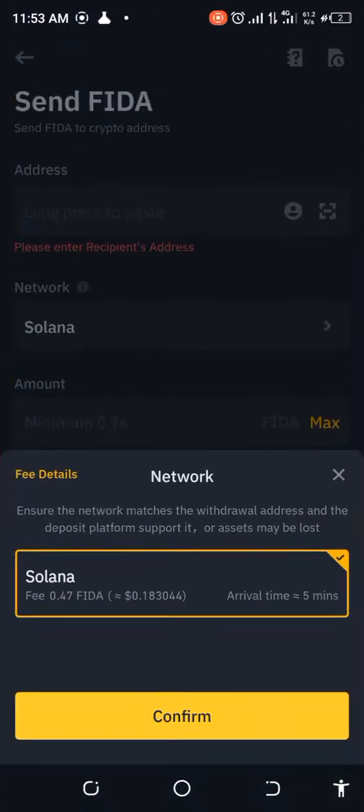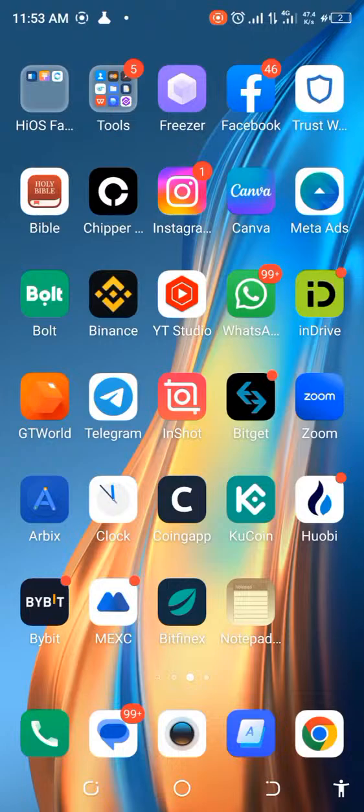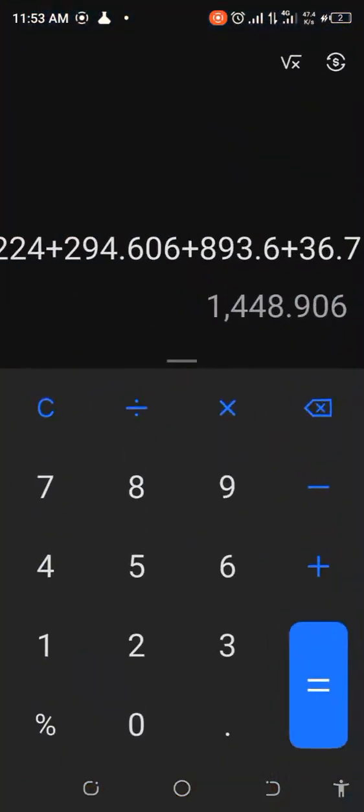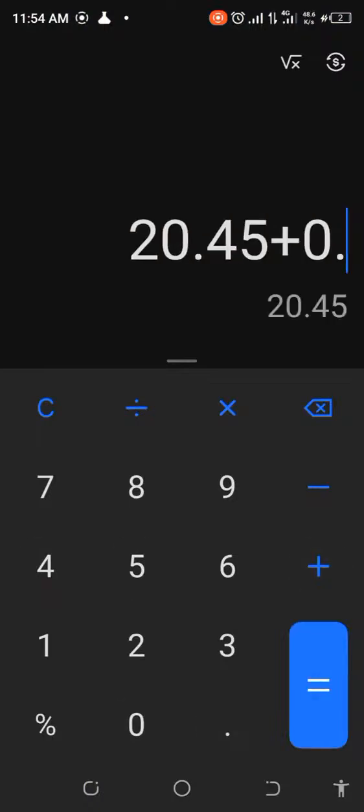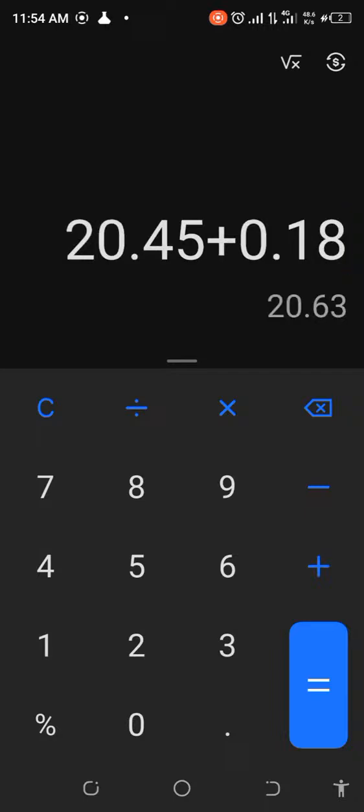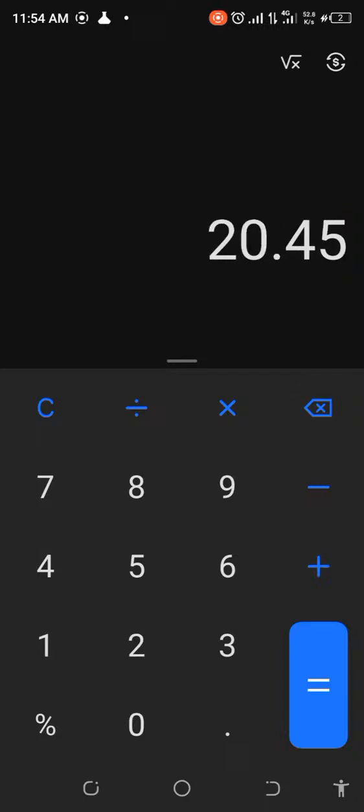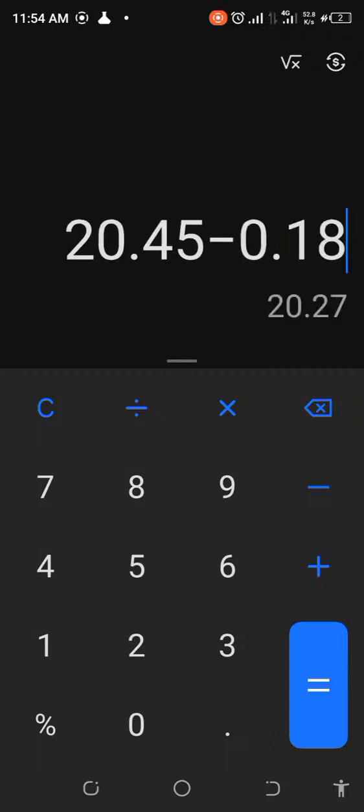Okay, but if we take off 18 cents, we'll still have what will we have? 20.45 minus 18 cents. Oh sorry, I'm supposed to take that out. Okay, so that's 0.18. Well, that would still give 27 cents. Okay, that's not bad. That's still over 1%.